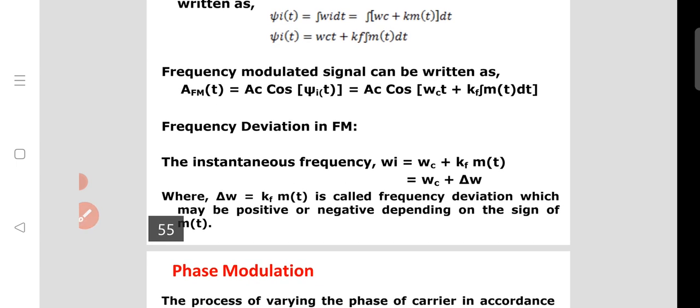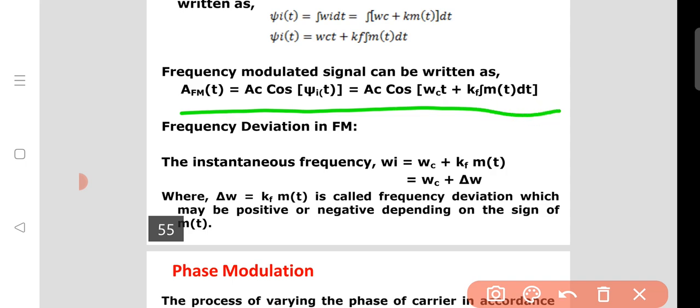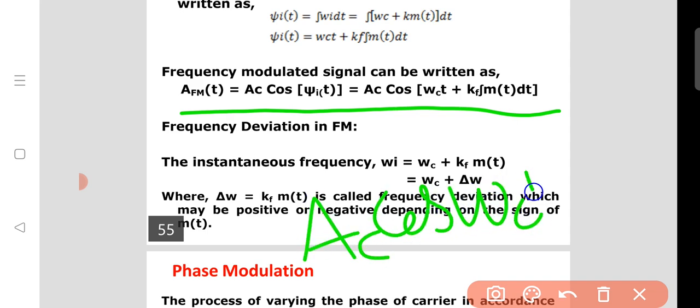Finally we write the standard equation like this: FM of t equals the carrier wave, which is Ac cos omega c t plus phi, as we discussed first.